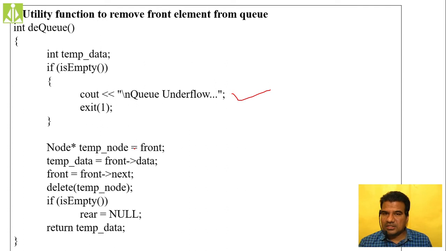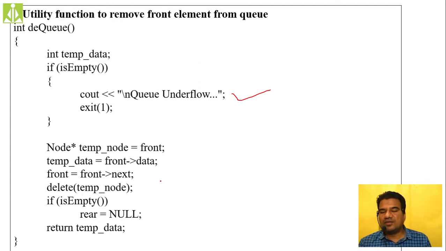Then take a temporary pointer, because we have to move the front ahead. If you move the front ahead, there will be no link to the first node. So to keep a link to the first node when the front is moving ahead, we create a temporary node pointing to the front, in the front's place, and then move the front ahead. If you want to print whatever data you are removing, you can simply take out the data and print it.